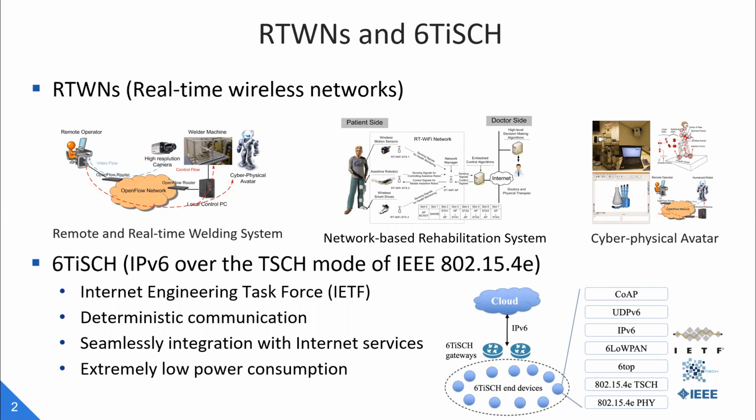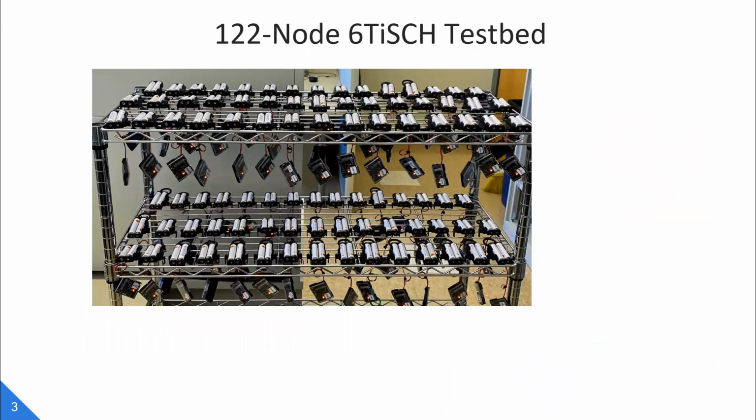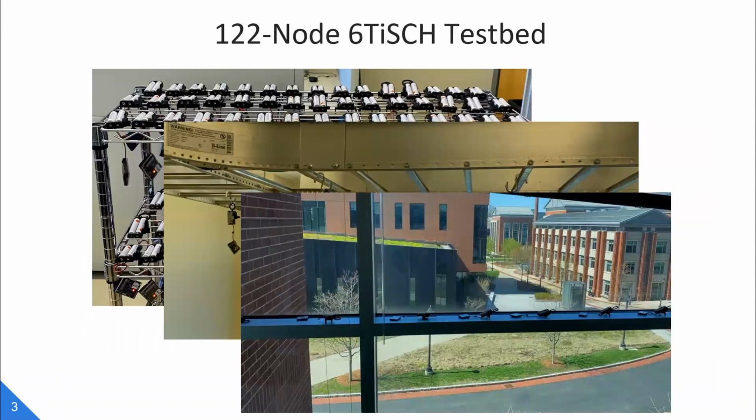It is developed by the IETF and has a nice feature of combining a real-time link layer standard together with an IP-enabled upper layer stack. We created a 122-node 6TiSCH network testbed and presented a demo to demonstrate the functionality of the APaS framework we propose in this work for 6TiSCH networks on the first conference day. And these are all the 6TiSCH devices in our testbed, and these nodes are spatially distributed in the computer science department building at UConn.